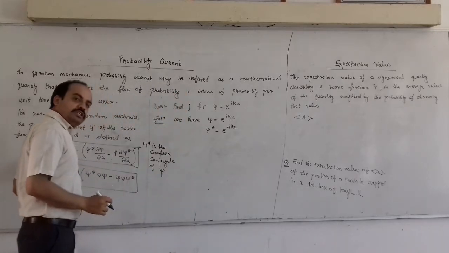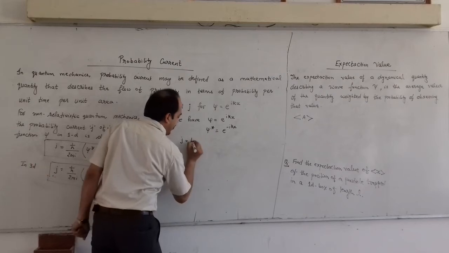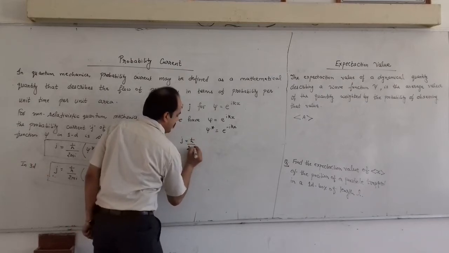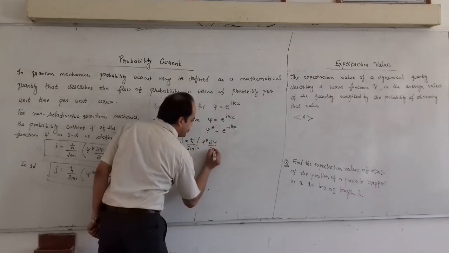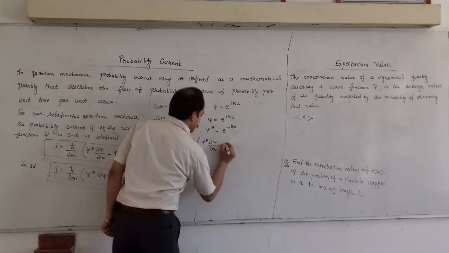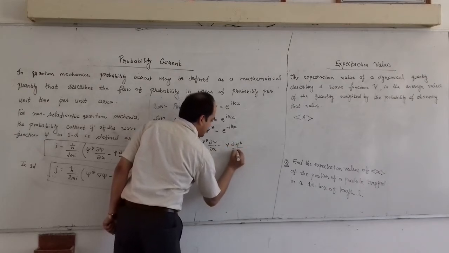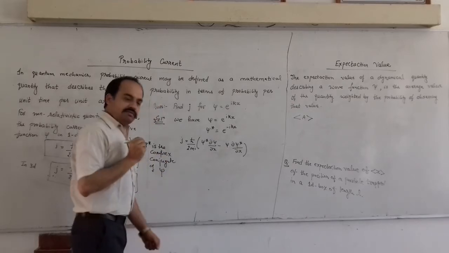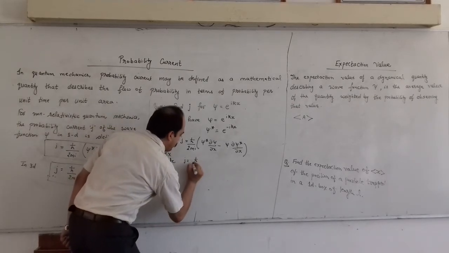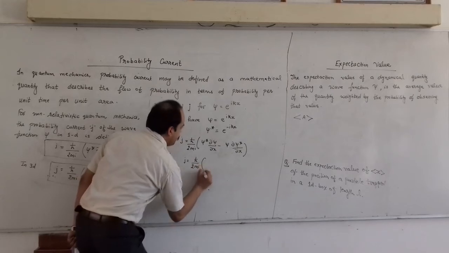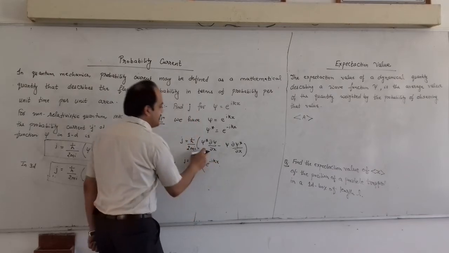Now putting this value in the equation, the probability current is given by h cut upon 2mi times psi star del psi by del x minus psi del psi star by del x. So J is h cut upon 2mi times psi star, e to power minus i kx, and del psi by del x.